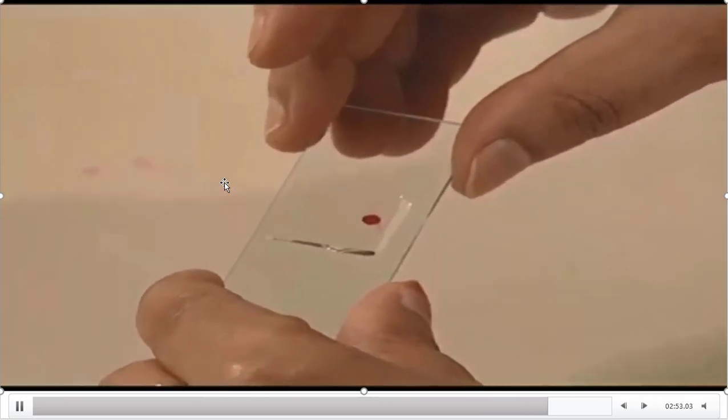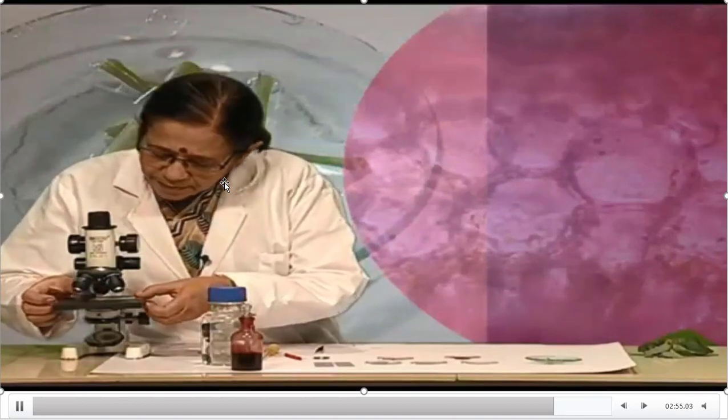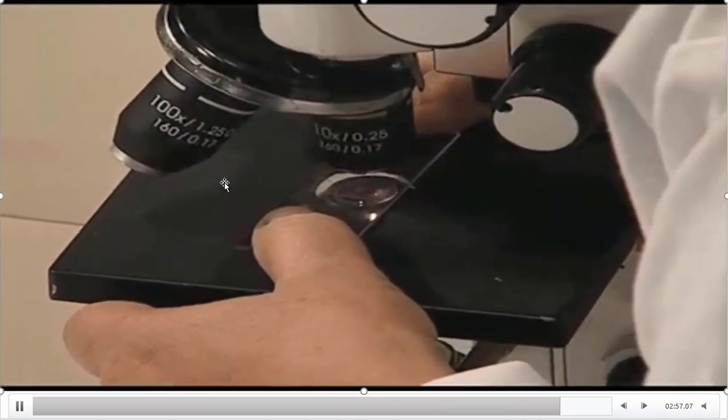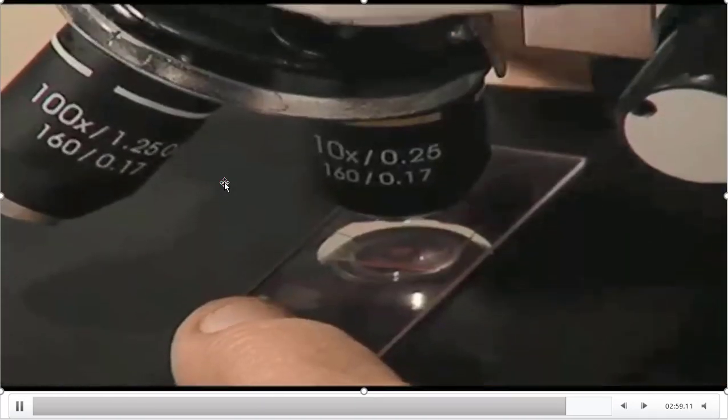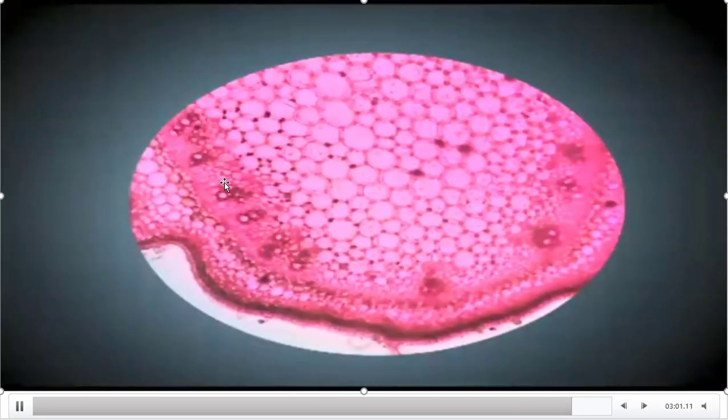Children, observe the arrangement of cells in stem. See, this is the arrangement of cells in stem. The cells here in the middle are looking alike. Those are ground tissue.